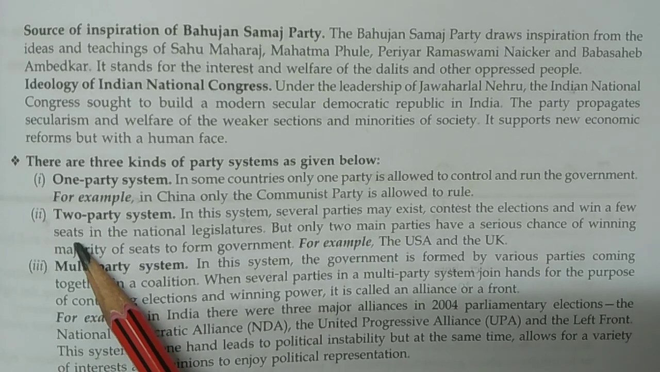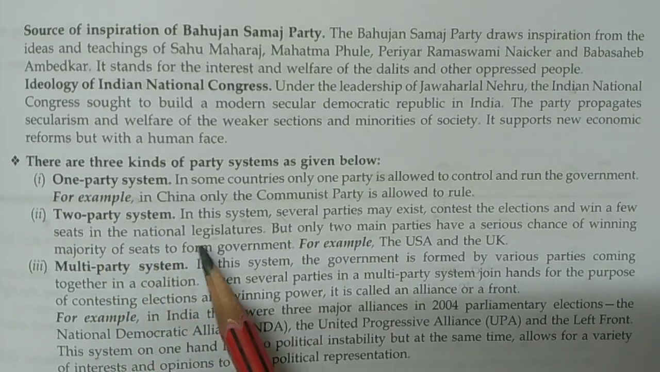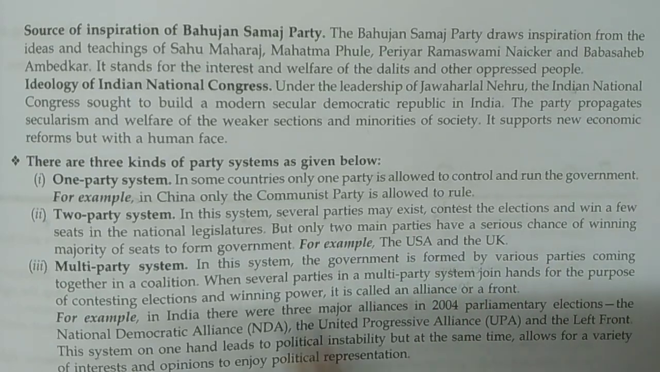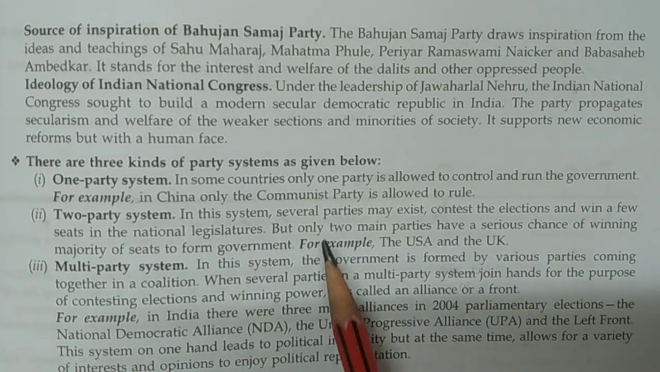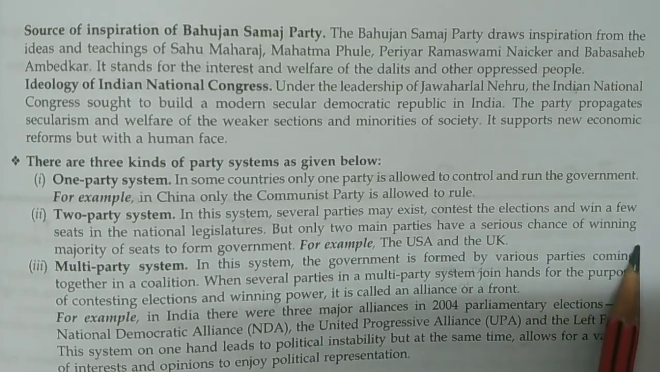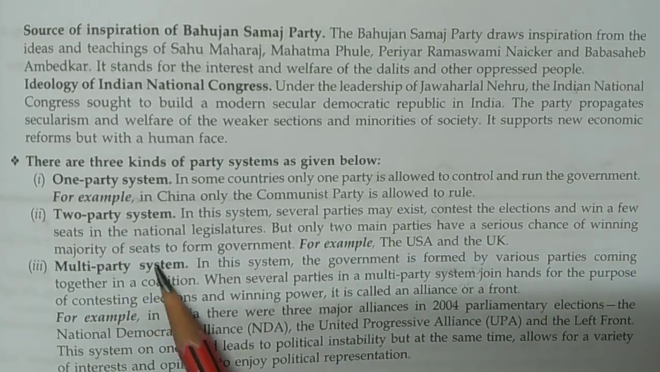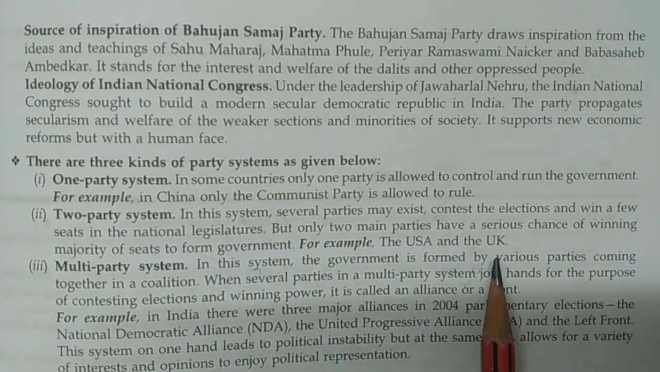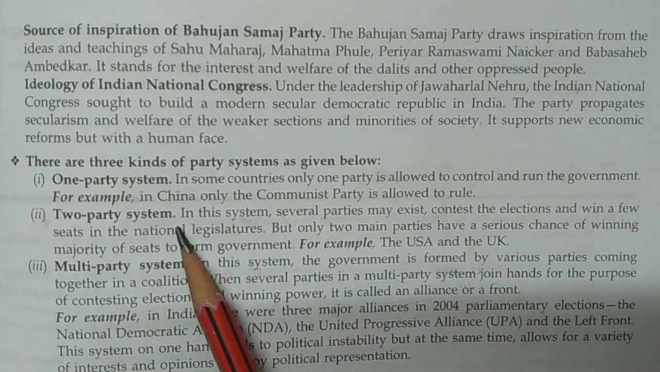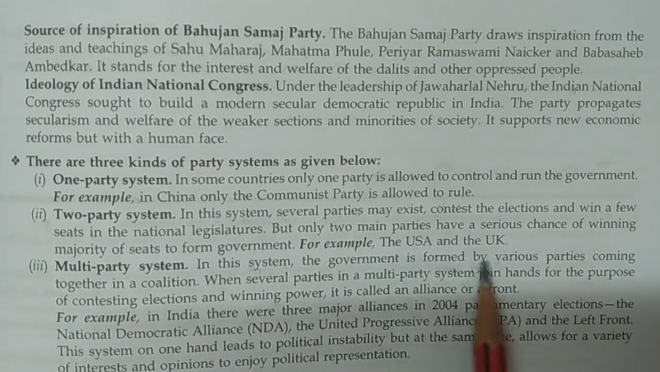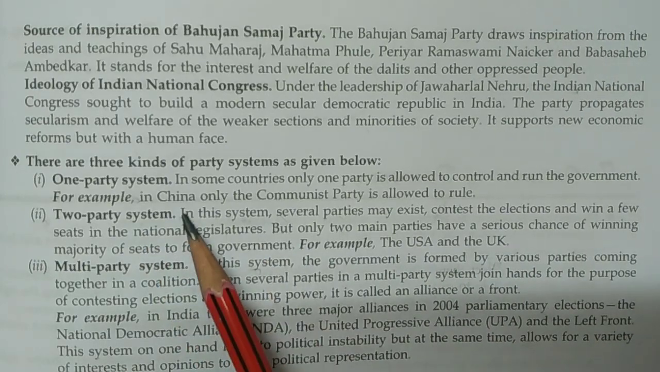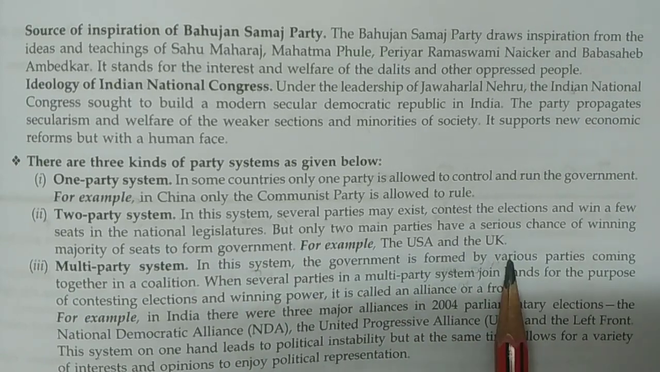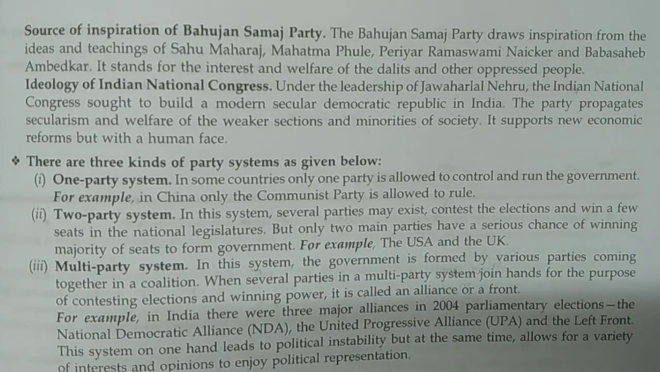Now, the two party system. In this system, several parties may exist, contest elections and win a few seats in the national legislature, but only two main parties have a serious chance of winning the majority of seats to form the government. For example, USA and UK. So in USA and UK there are two party systems. These examples are very important. So one party system is China, and two party system is USA and UK.